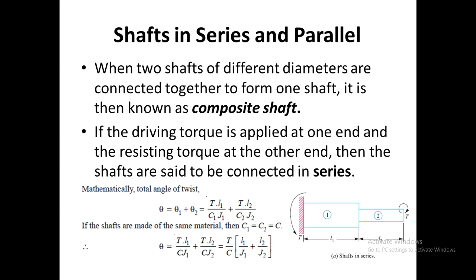Next is torsional stress when shafts are in series and in parallel. When two shafts are said to be in series, torque acts on one end and a resisting torque acts on the other end. In that case, theta is equal to theta 1 plus theta 2. So the equation can be written as TL1 by C1J1 plus TL2 by C2J2. If both the shafts are made of the same material, then C1 and C2 will be equal to C, and the equation can be modified as such.